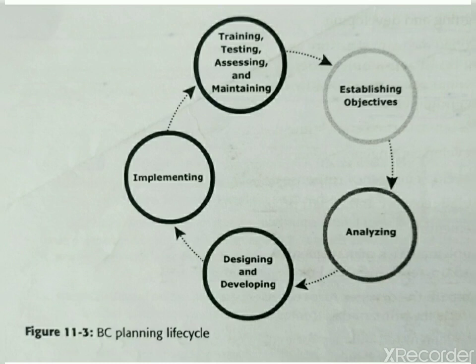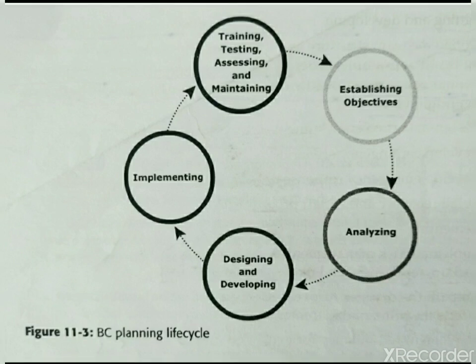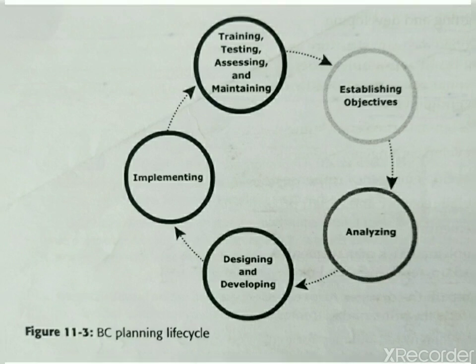Again, we need to identify what the critical business needs are. Suppose you have identified 5 disasters, out of that which one is critical. Suppose all 5 disasters occur, which disaster are you going to solve first? That is assigning the recovery priority. So you have to decide the priority for the recovery procedure during the analysis. We have to do the risk analysis for critical areas, as well as identify the mitigation strategies.